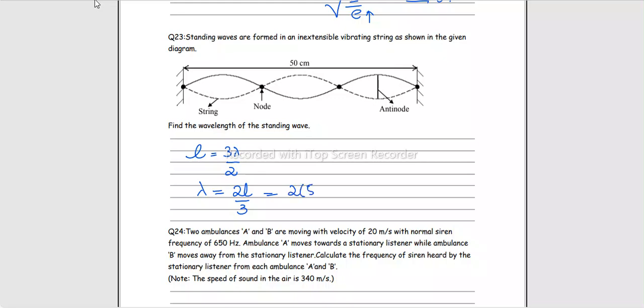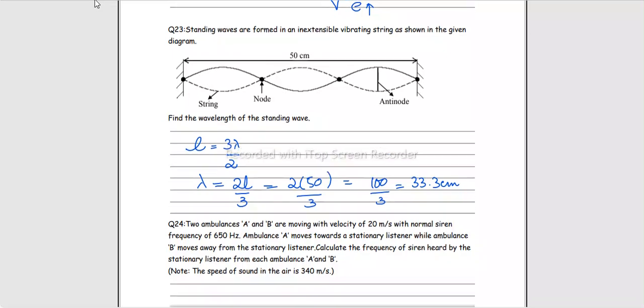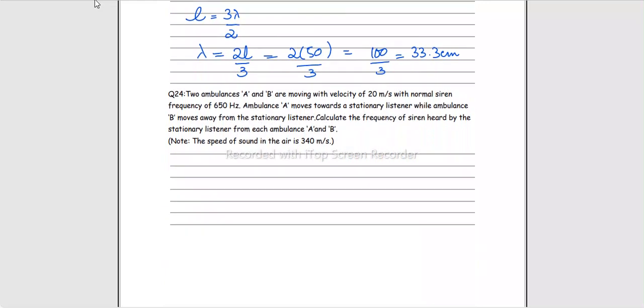Length is 50 centimeters, so it is 100 over 3, which is 33.3 centimeters, because we placed the length in centimeters. If you put it as 0.5 meters, you'll get the final answer to be 0.33 meters. Either way does not make any difference. Both answers are equivalent.